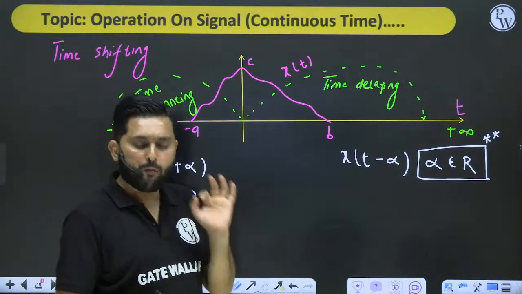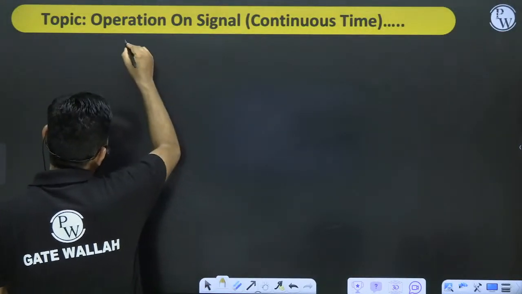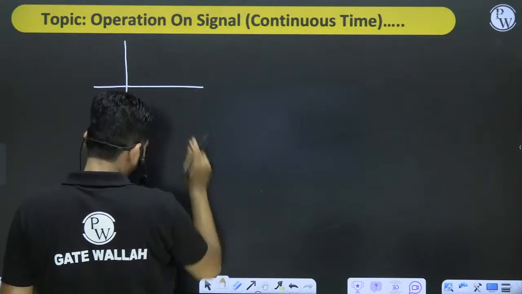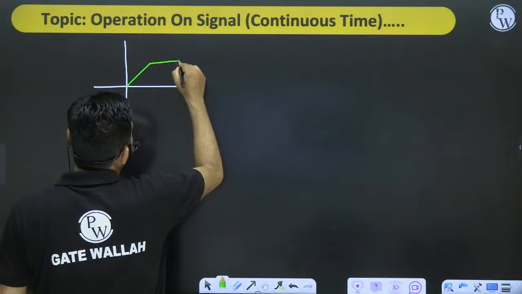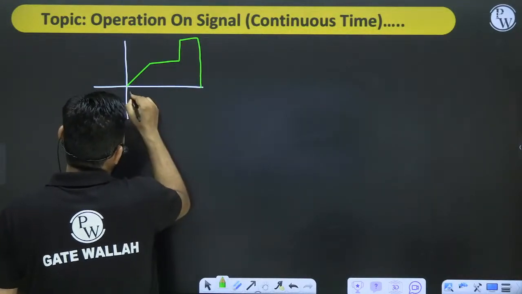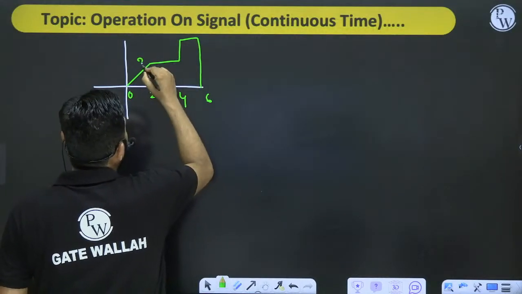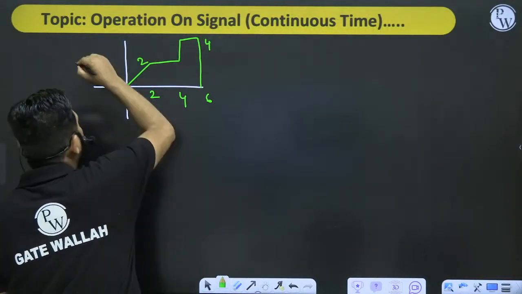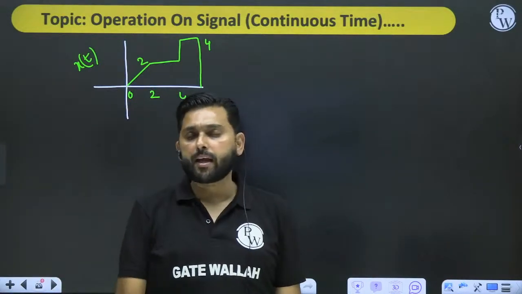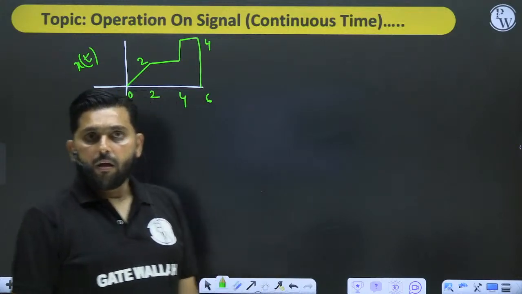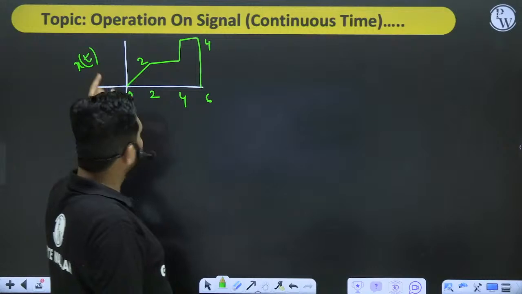Let's take this by one example, then only you will understand. For example, I have this function. This is 0, this is 2, that is 4, that is 6, this is 2, and that is 4. This I am calling x of t. Listen carefully. Thank you, Geeta. This I am calling x of t.